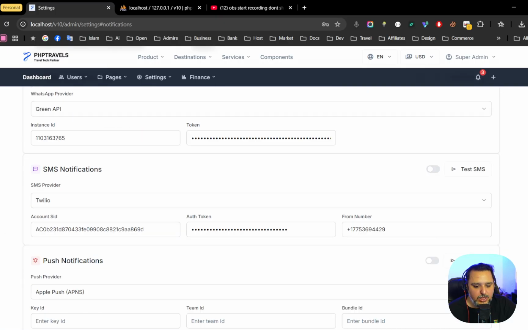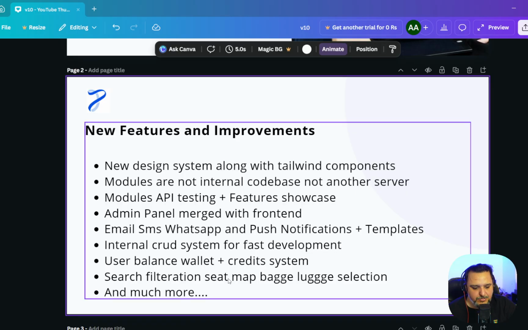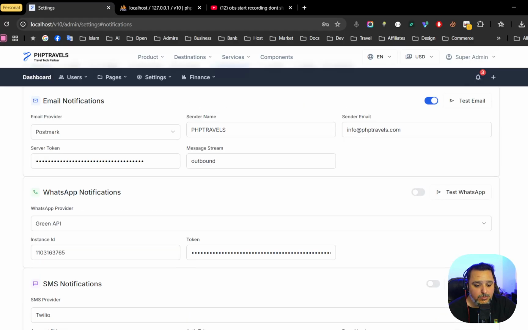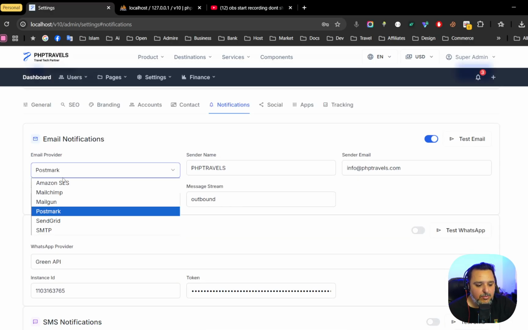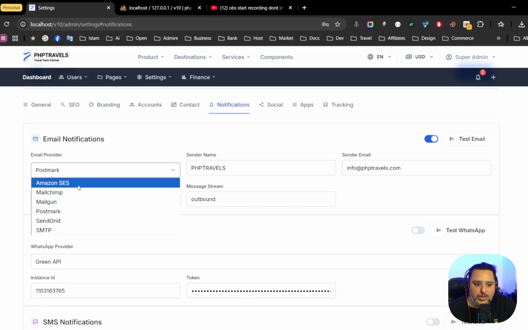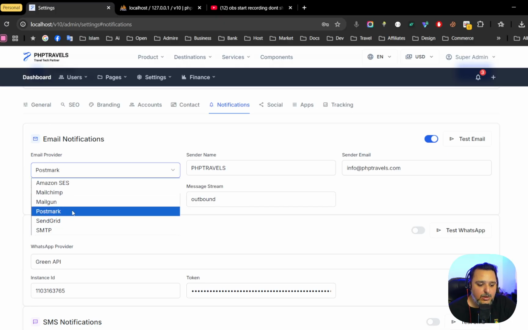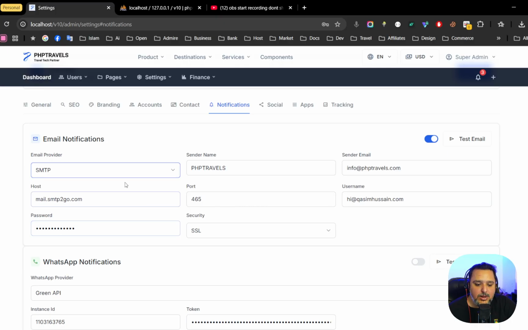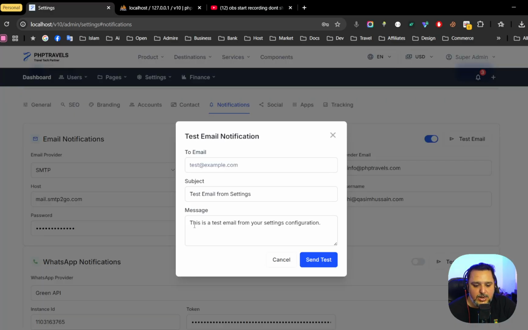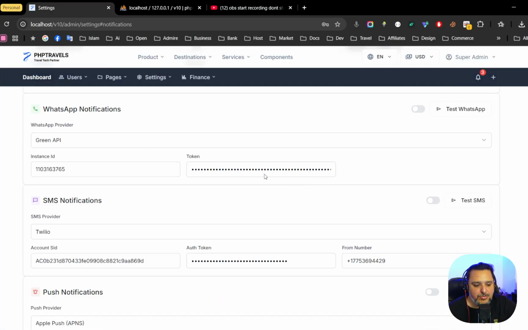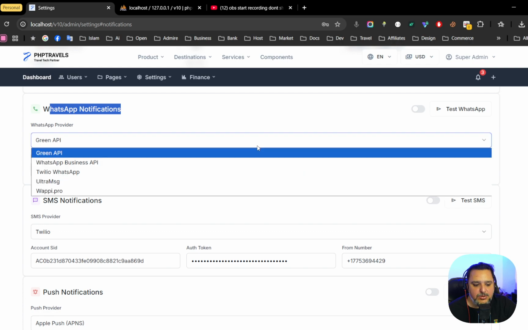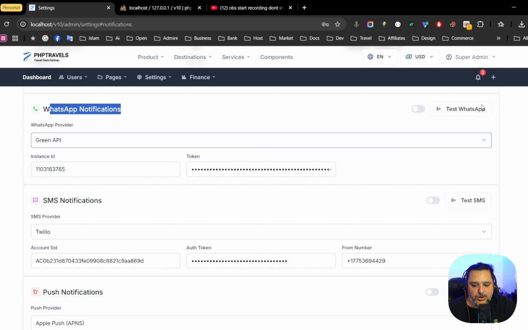And then we have the notifications, where we have email, SMS, WhatsApp, and all these notifications. Previously we had only one SMTP option, but now in the email we have added so many services like Amazon SES, MailChimp, Mailgun, Postmark, SendGrid, and SMTP. You can also test your credentials directly from here. And then we have WhatsApp API connected as well. So you can just add your credentials and test.